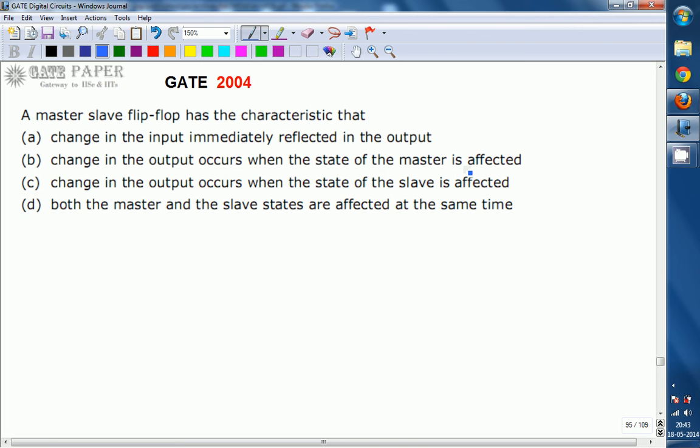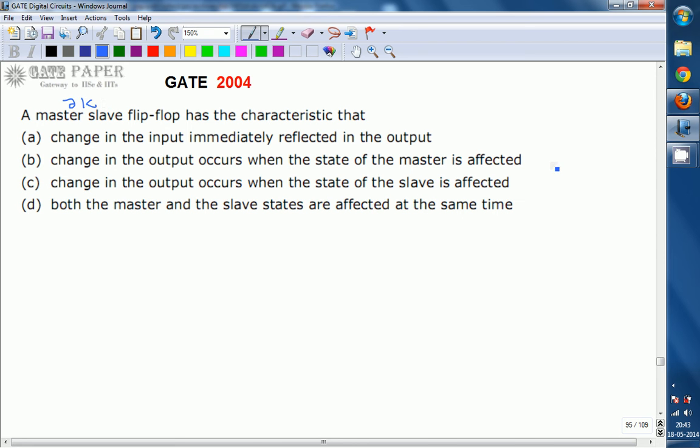To specify the answer for this one, we must know one important piece of information about the function table of a flip-flop or latch. The other is the construction of a master slave flip-flop. For example, assume we are dealing with a JK master slave flip-flop.